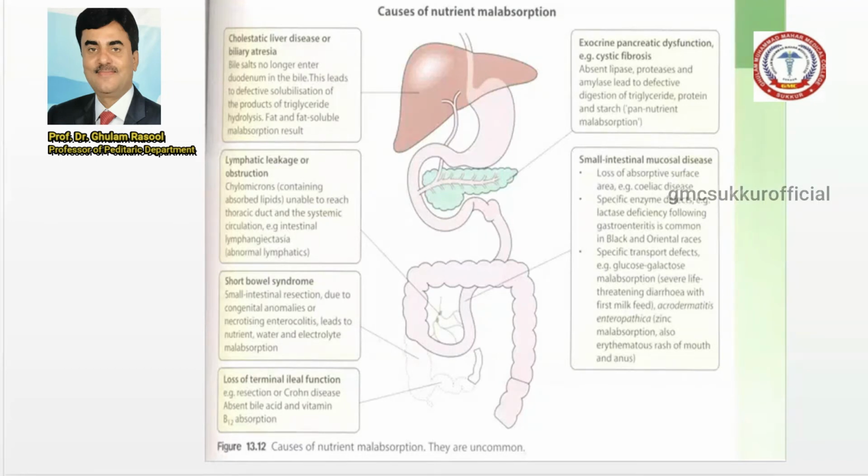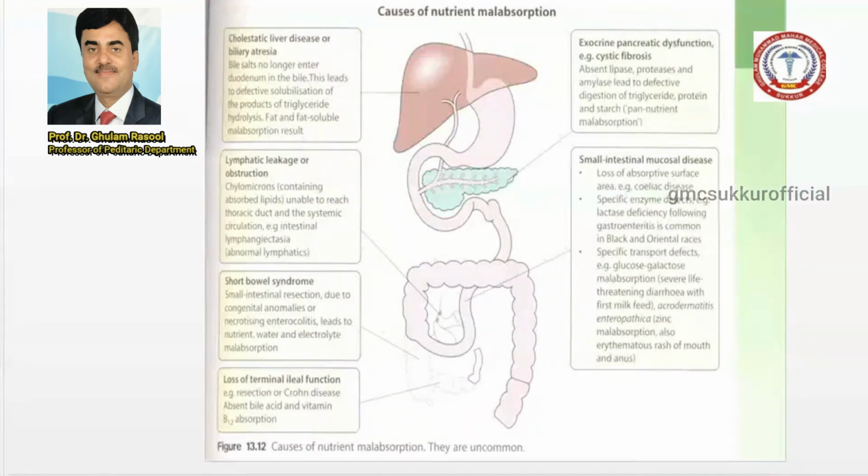What happens in this exocrine pancreatic dysfunction? There is an absence of lipase. You know, lipase is an enzyme which can digest lipid. Second, the protease, another enzyme which can digest protein. And amylase.